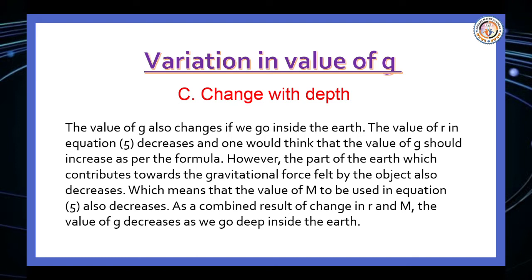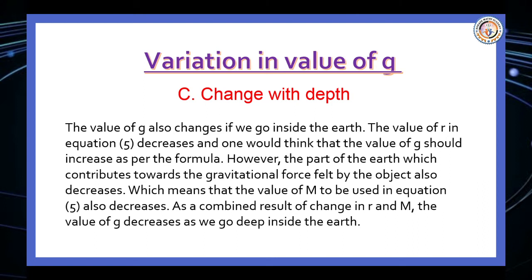Variation in the value of g with depth. The value of g also changes if we go inside the Earth. The value of R in equation 5 decreases, and one would think that the value of g should increase as per the formula.